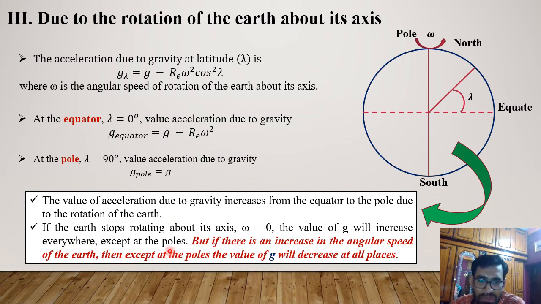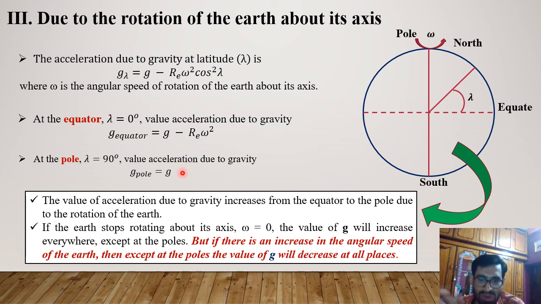And if the earth stops rotating about its axis, then this omega value will be 0, and the value of g will increase everywhere. Mind it, if the rotation of the earth about its axis stops, it means the angular speed omega will be 0, and the value of g will increase everywhere except at the poles, because g pole is equal to g.